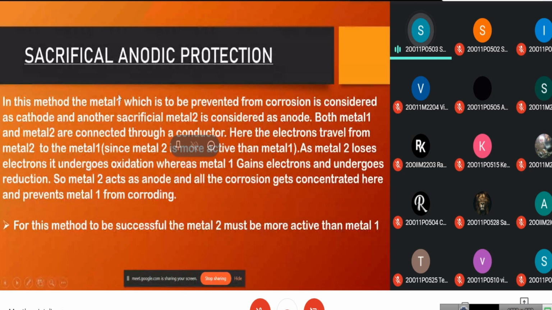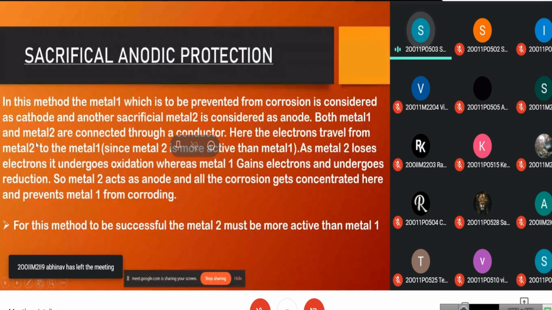In this method, let us consider two different types of metals, metal 1 and metal 2. First, we need to make sure that metal 2 is more active or more reactive than metal 1. The metal 1, which is to be prevented from corrosion, is considered the cathode, and the sacrificial metal 2 is considered the anode.